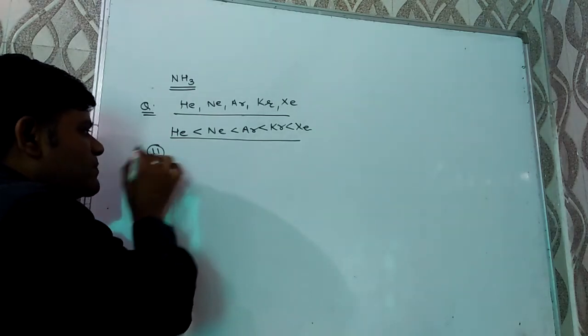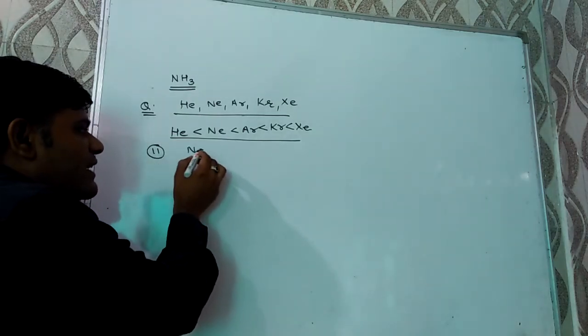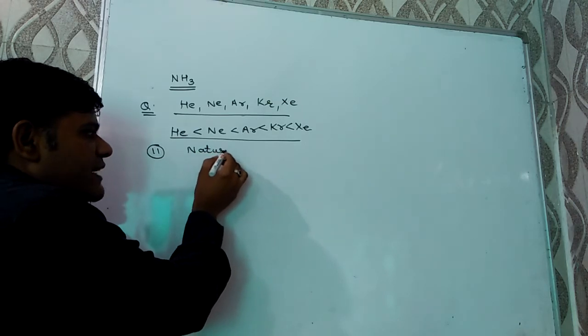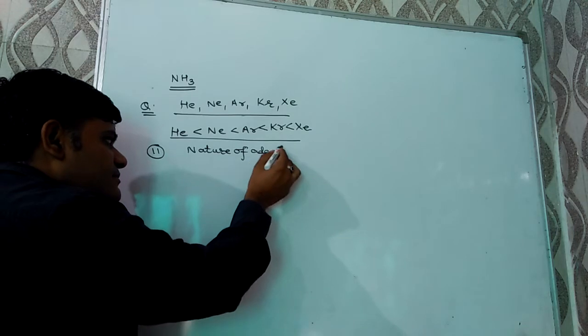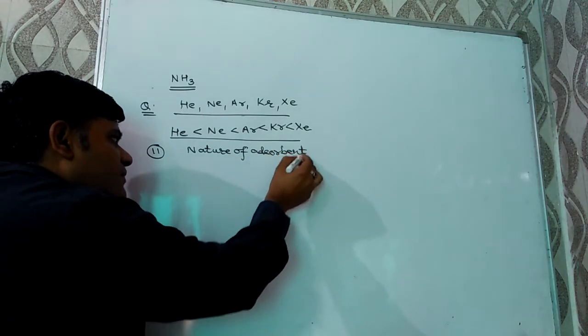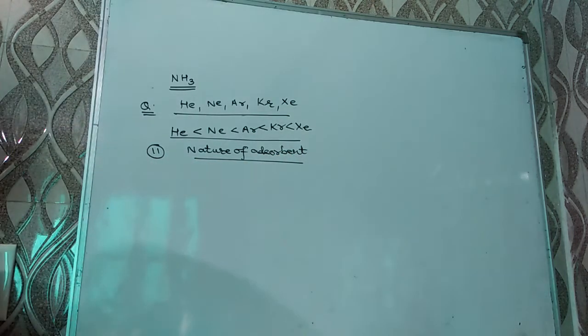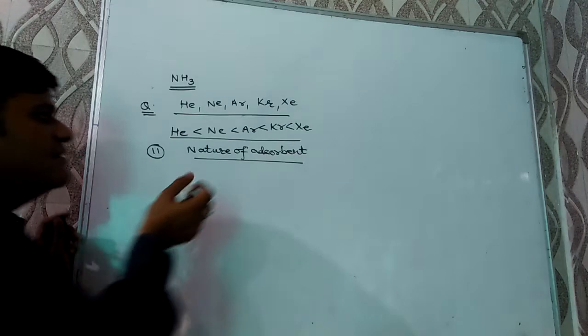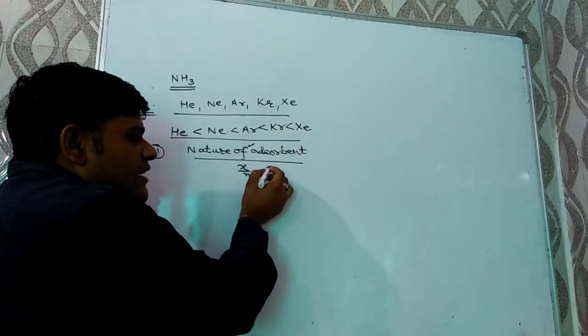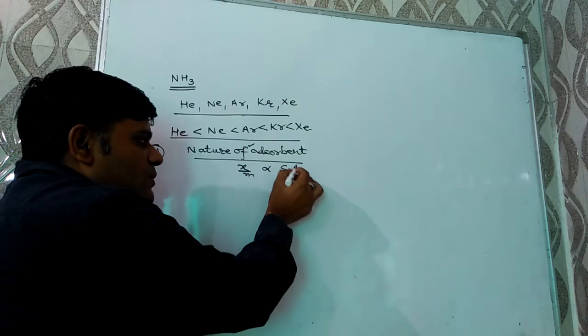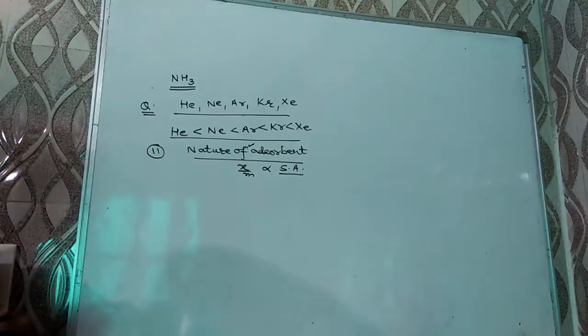Second factor on which adsorption depends is the nature of adsorbent. Here, more will be the surface area, more will be the surface tension, hence higher will be the extent of adsorption. Extent of adsorption is directly proportional to surface area of the adsorbent.